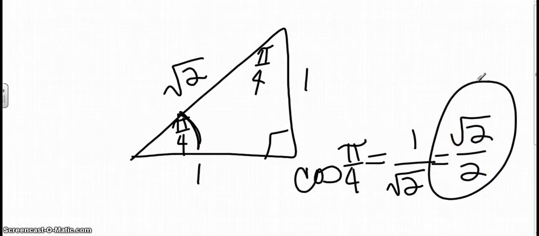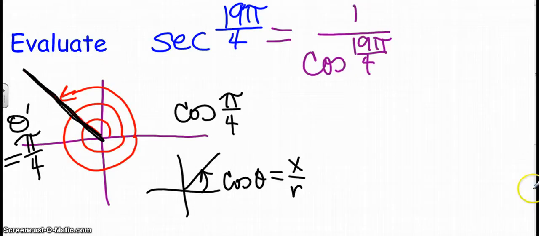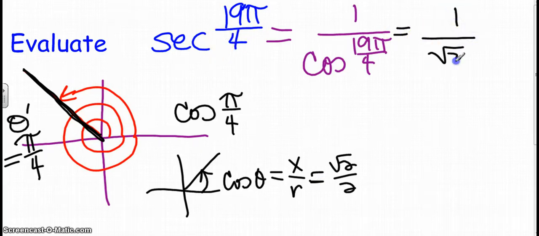I didn't need a calculator. I used the triangle, but I didn't need a calculator at all to figure this out. I didn't need a chart. So going back, my cosine of pi over 4 is square root of 2 over 2. So that means that my secant is going to be 1 over square root of 2 over 2.